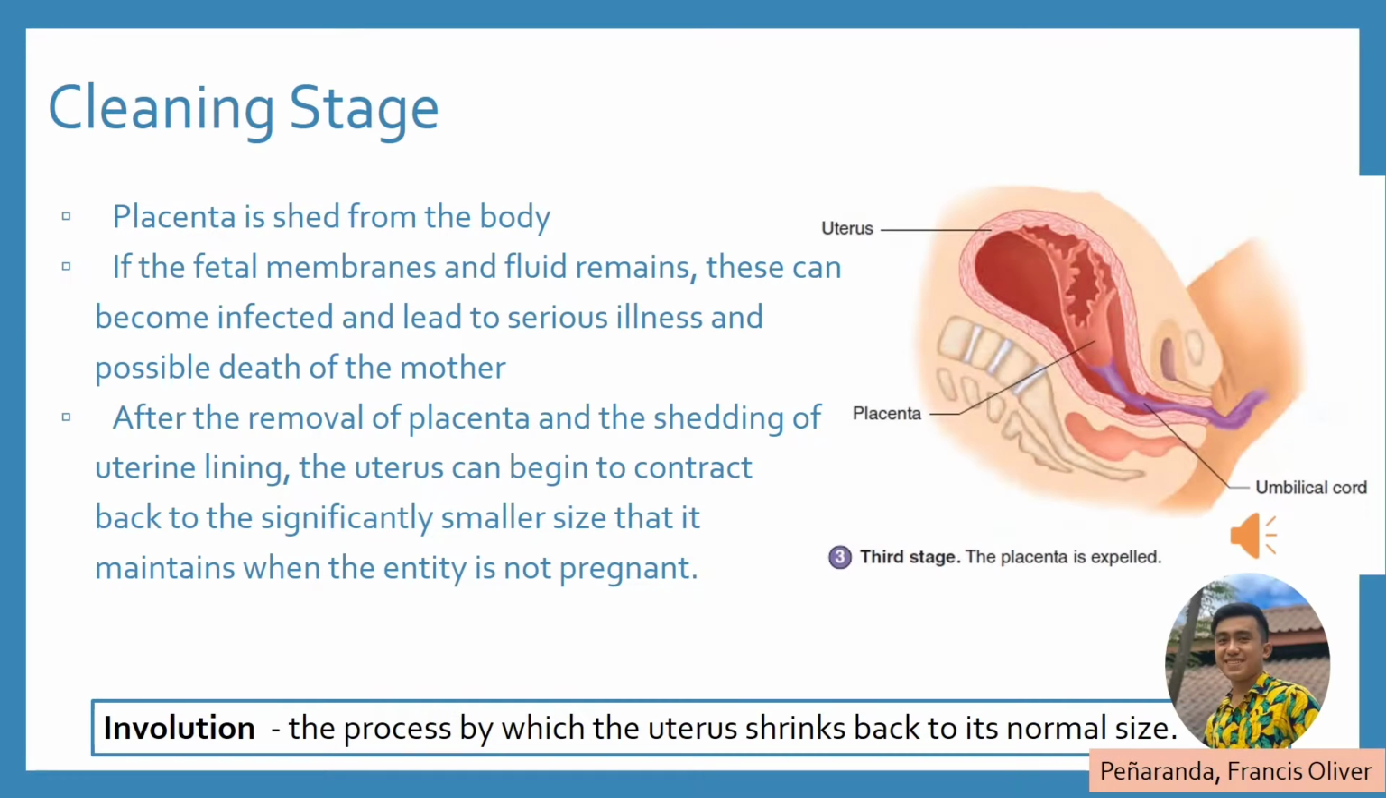Cleaning stage. The placenta is shed from the body. If the fetal membranes and fluid remain, this can become infected and lead to serious illness and possible death of the mother. After removal of the placenta and the shedding of the uterine lining, the uterus can begin to contract back to the significantly smaller size that it maintains when the entity is not pregnant. Involution is the process by which the uterus shrinks back to its normal size.